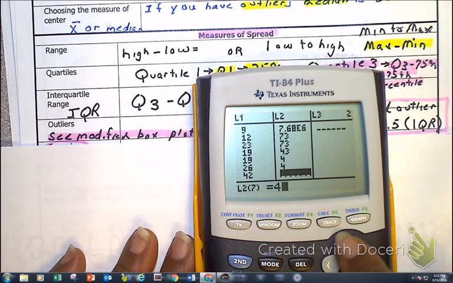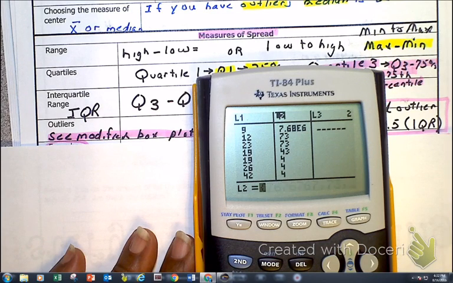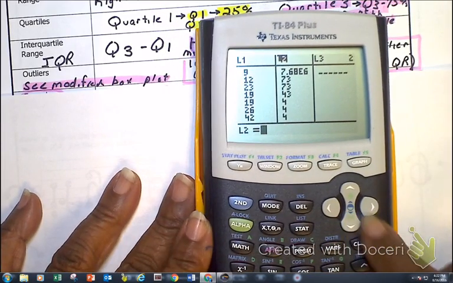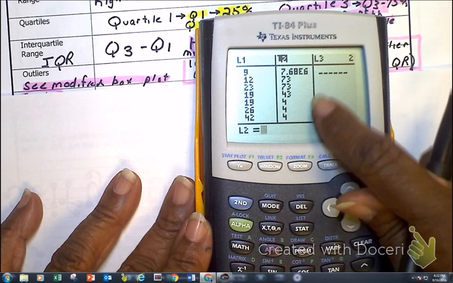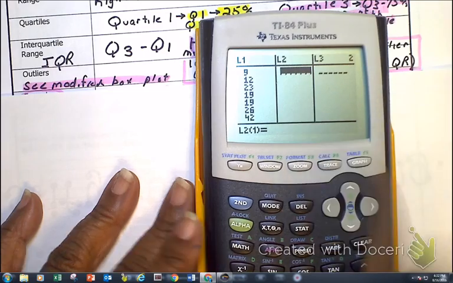Okay, so let me do that again. Go up to where it says L2, press clear, and then drop it down with this arrow right here, and you notice it deletes.